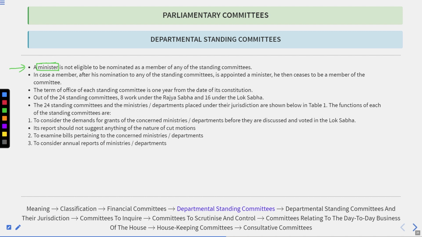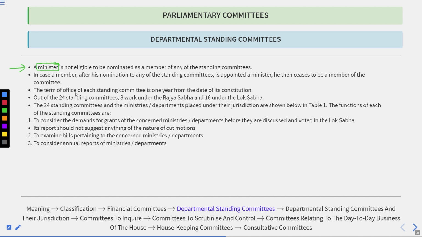The scrutiny of the facts and figures would be damaged. And when that is damaged, automatically the report that the committee forms for the discussion of the parliament will not be authenticated. So that's why it is the first norm for ensuring a fair inquiry by the departmental standing committee.